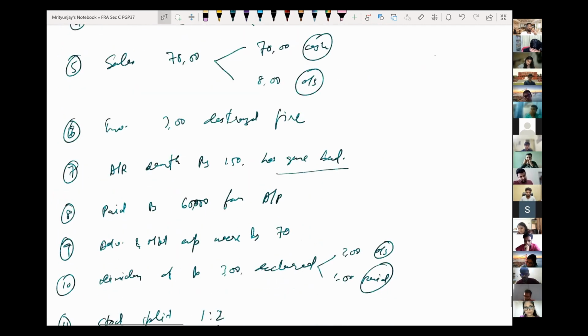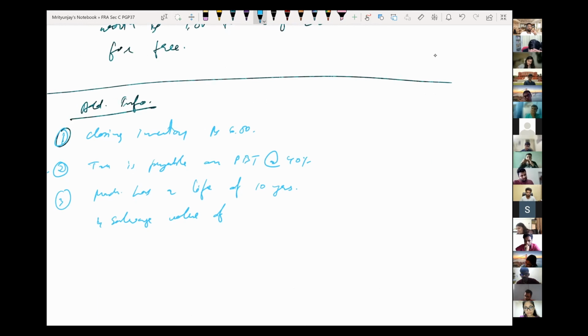So a salvage value of 8 lakhs. The machine was purchased on 31st December 2019. Okay, I have provided one more piece of information. 3 pieces of additional information.